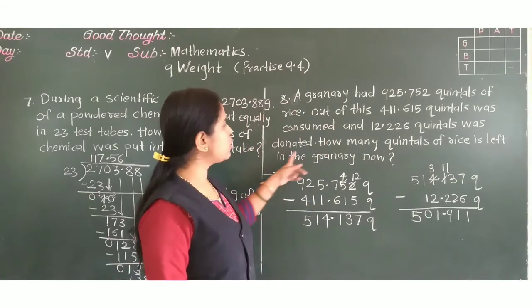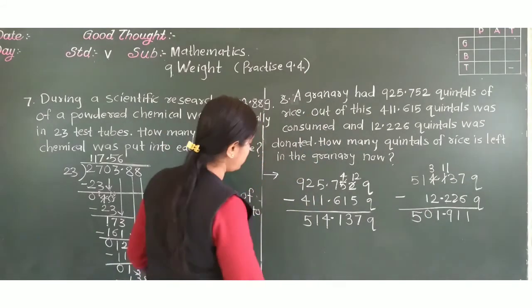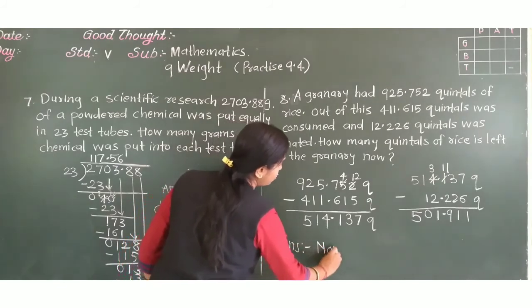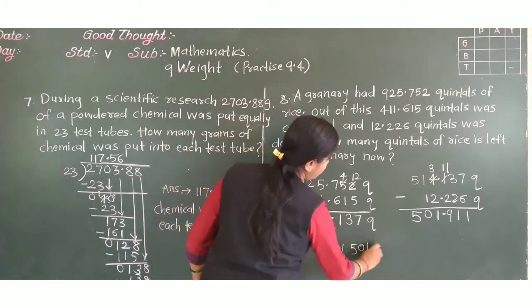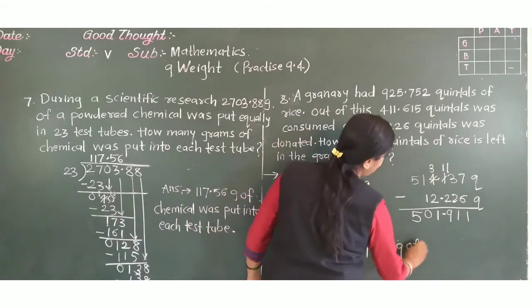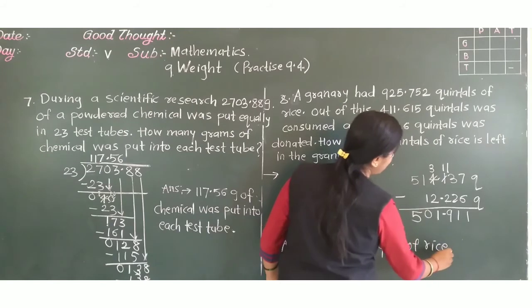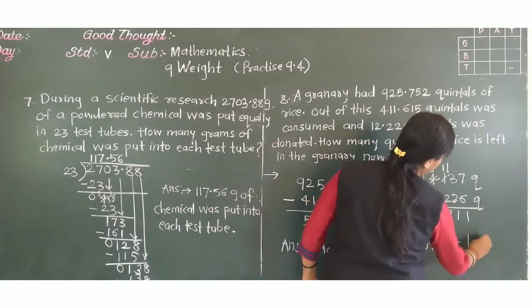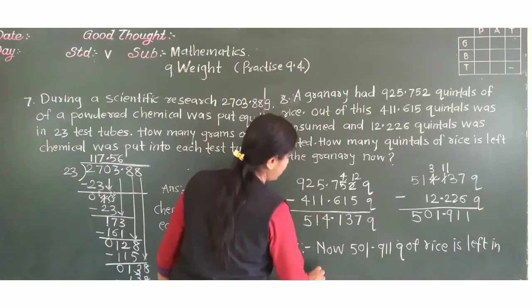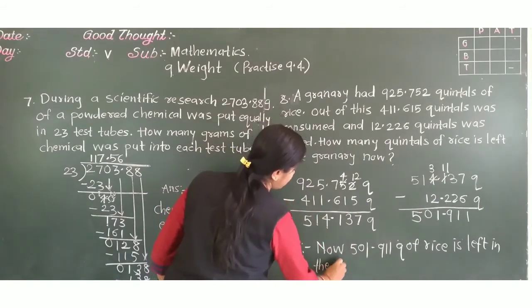So how many quintals of rice is left in the granary now? Answer. Now 501.911 quintal of rice is left in the granary. Understood?